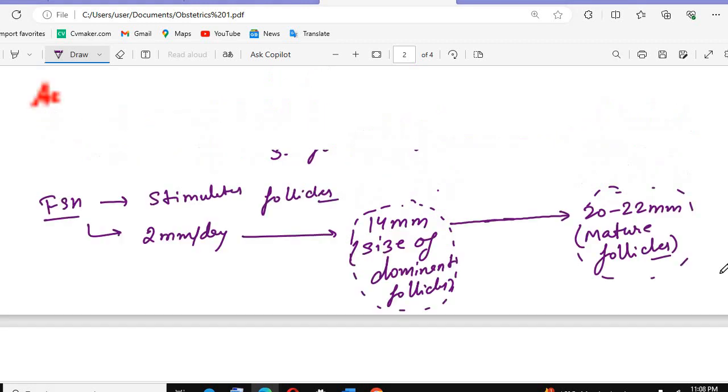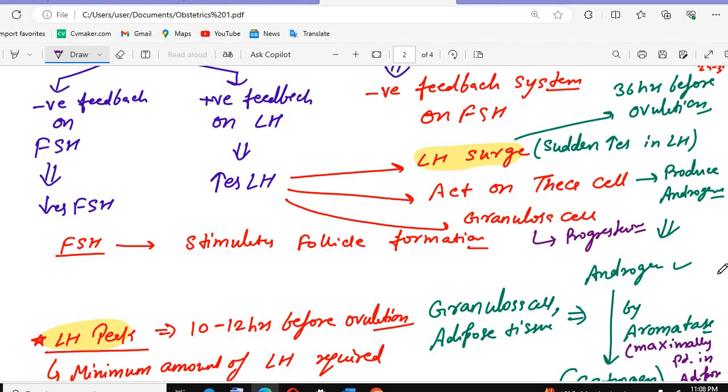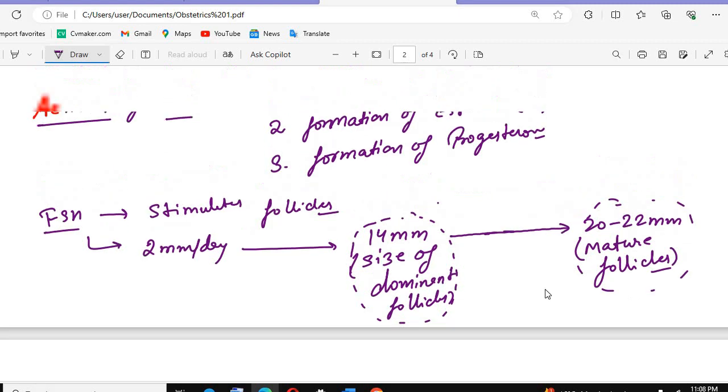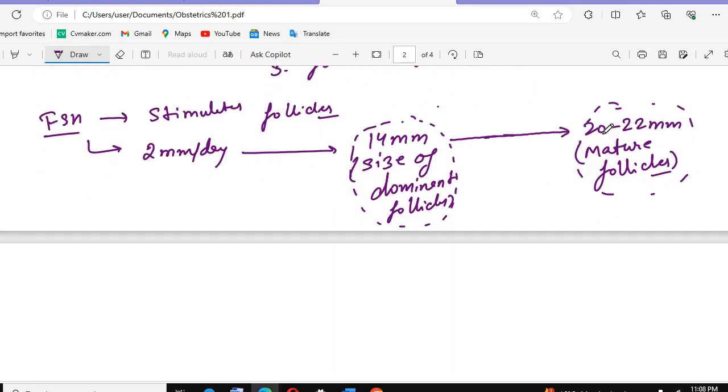So that's why we studied here that there is a negative feedback on the FSH, a decrease in the FSH. So only one follicle will grow. When the negative feedback is there, all the other follicles will regress. Only one follicle, the dominant follicle, will grow and become the mature follicle.